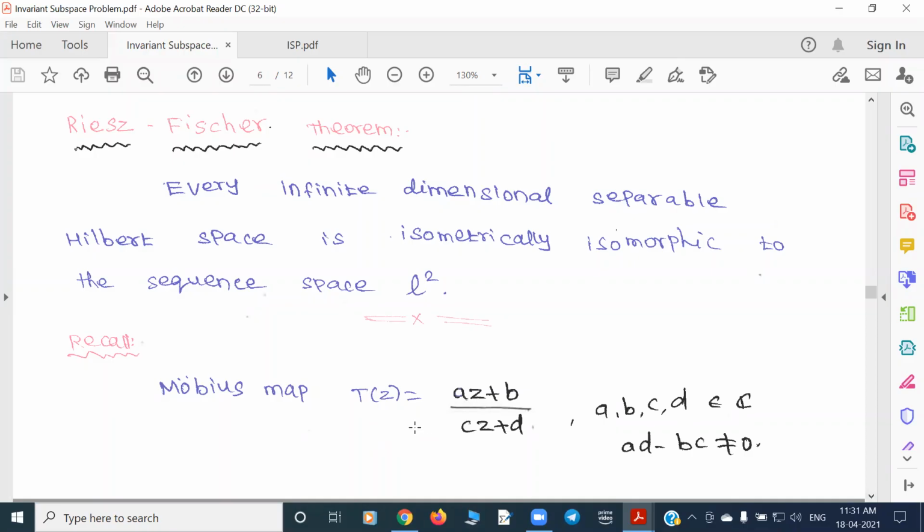So let's take the definition of a Mobius map. Mobius maps are also called bilinear transformations. You have two affine maps as a quotient of them. These are all complex numbers, with the determinant AD minus BC being a non-zero number. If it is zero, then this map reduces to a constant map. So to avoid that and keep it a non-constant map, we are assuming this to be a non-zero number.